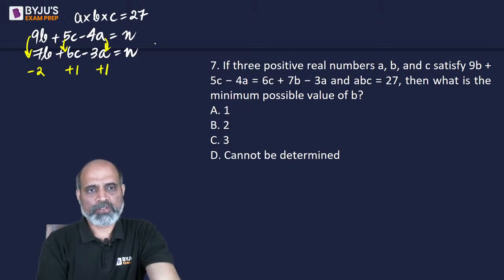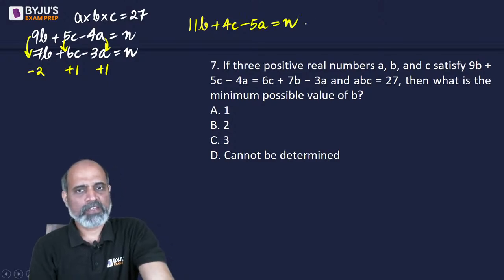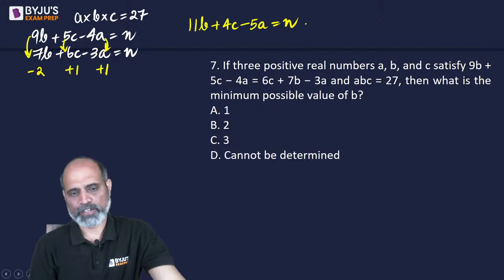So if I change 9B by 2 so that it becomes 11B, and 5C becomes 4C, and minus 4A becomes minus 5A, it will still be n. But will this help? No, it won't.